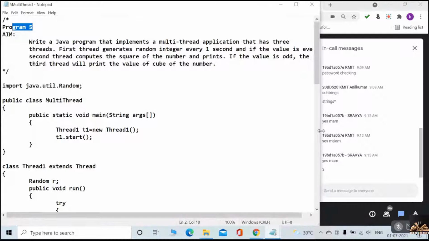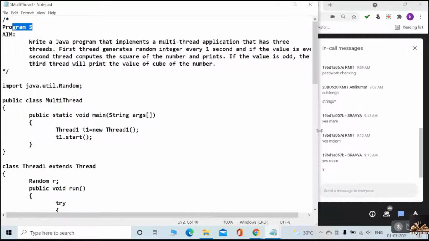What about the others? Are you here, everybody? Everybody try to give a reply. It will not take more than 1 second. Whenever you are able to understand, reply immediately.